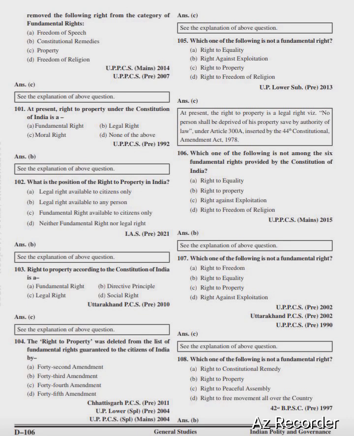Which one of the following is not a fundamental right? Right to equality, right against exploitation, right to property, right to freedom of religion. Right option is option number C, right to property.